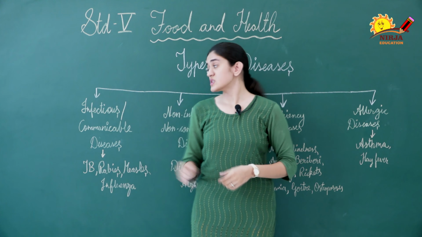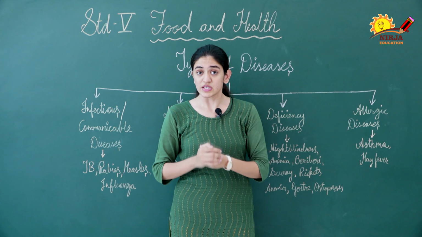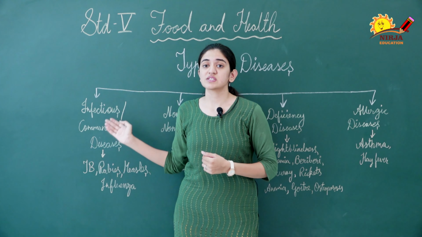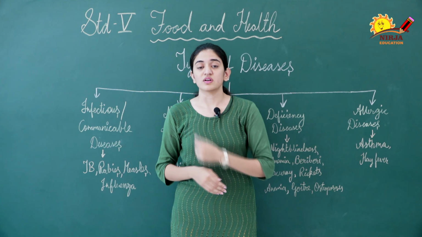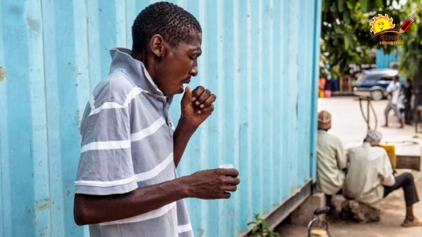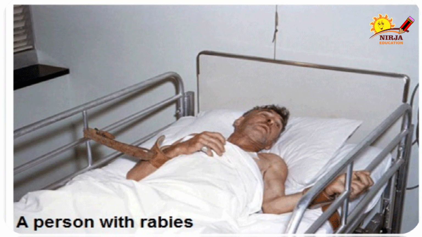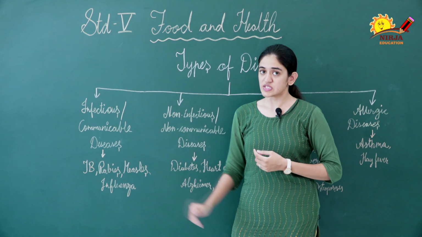So first is infectious disease or communicable disease. Dear children, you might have noticed that if any one member of the family has a cold, soon the others also catch it. So that is an infectious disease. Yes, infectious diseases are the diseases which can be spread from one person to another. What are the examples of infectious disease? TB, that means tuberculosis, rabies, measles and influenza. These are all infectious diseases.